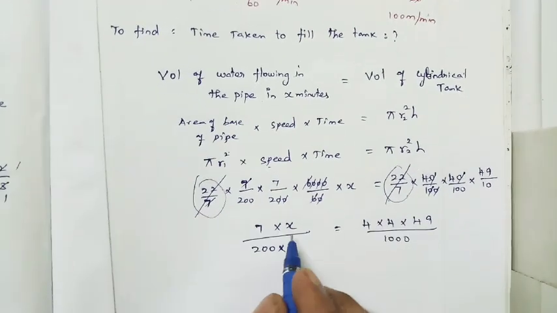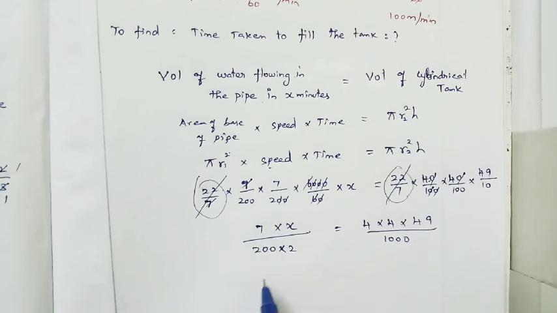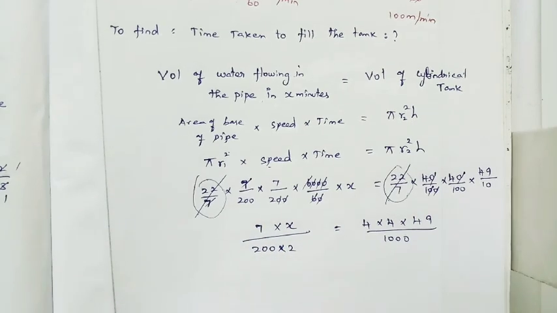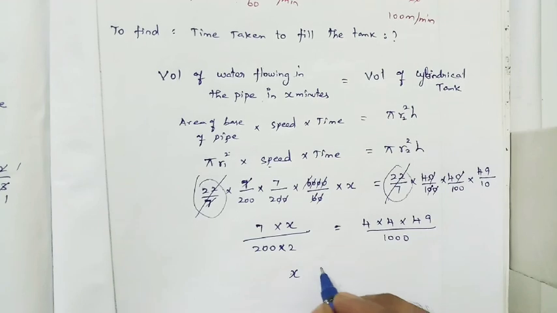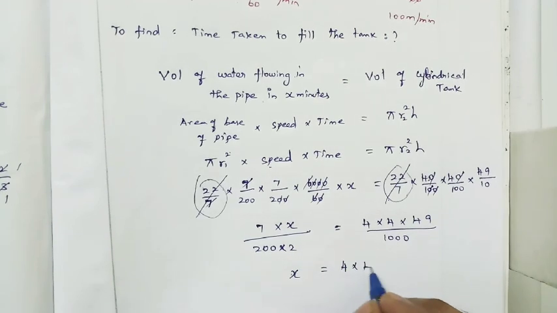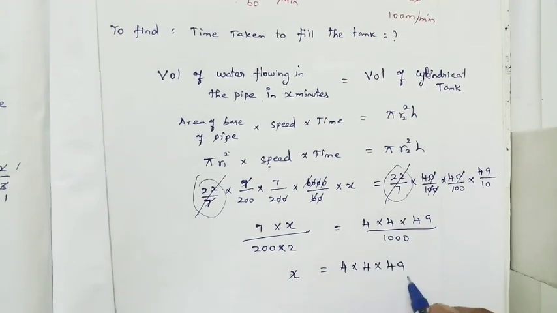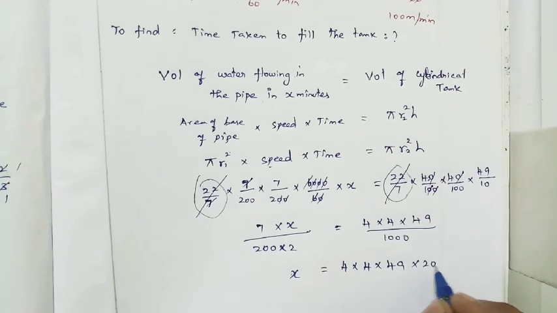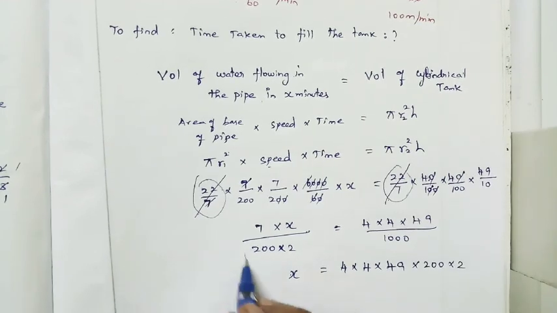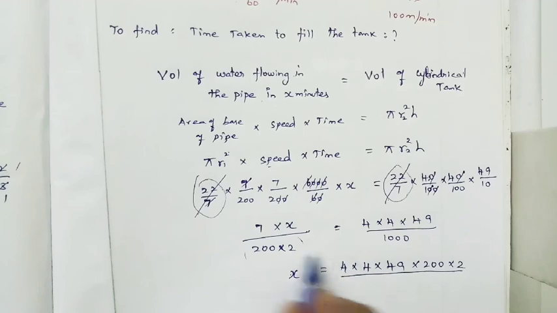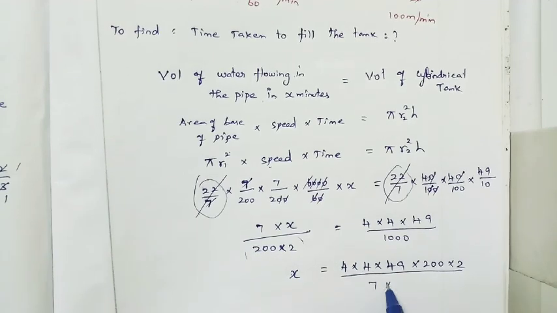Just keep x alone in the LHS, take the remaining all to the RHS, and then simplify, you will get the answer. So x is equal to 4 into 4 into 49 into 200 into 2 divided by 7 into 1000.